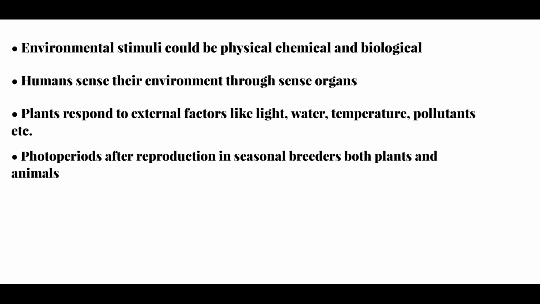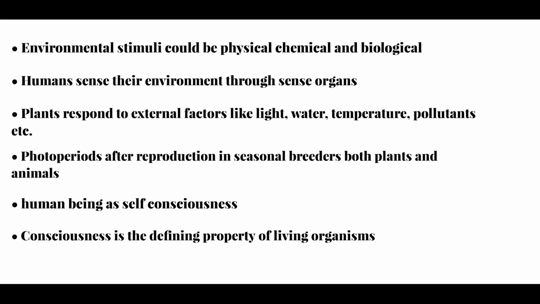Photoperiod is the response of plants to periods of day or night. Human being is the only organism who is aware of himself, that is, has self-consciousness, and hence consciousness becomes the defining property of living organisms.